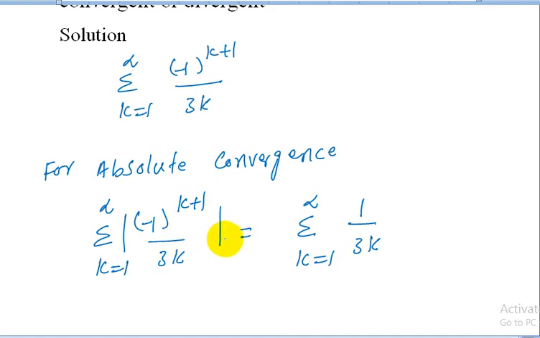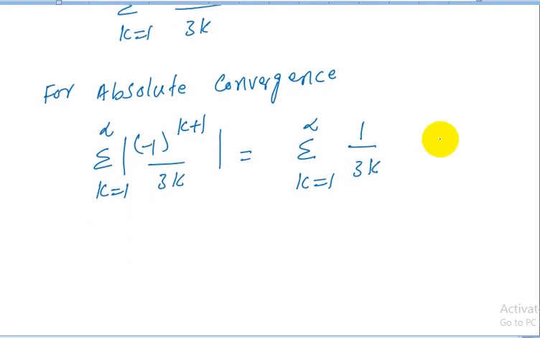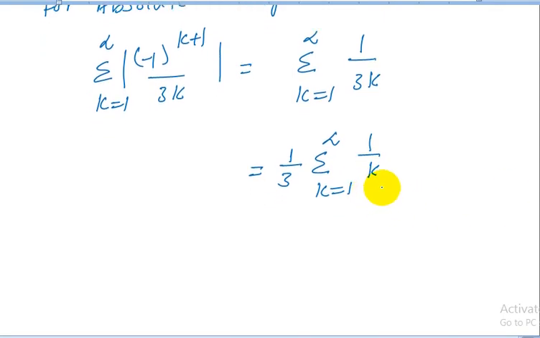When we take the modulus of this series, all terms become positive, and this series can also be written as 1 upon 3 summation k starting from 1 to infinity 1 upon k. Now this is clearly the harmonic series, and the harmonic series is a divergent series which diverges.